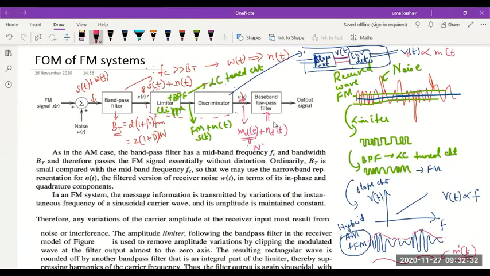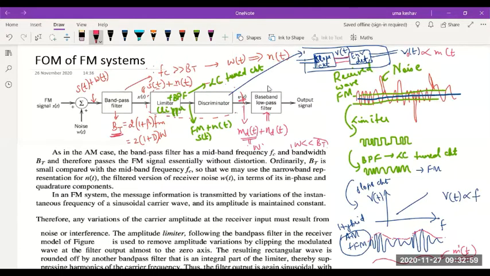Therefore, the noise signal, which was present for the complete bandwidth of the FM signal. What was the bandwidth of the FM signal? BT. So noise which was filtered for the complete bandwidth of the FM. But we know that the bandwidth of the message will be much less than the bandwidth of the FM.